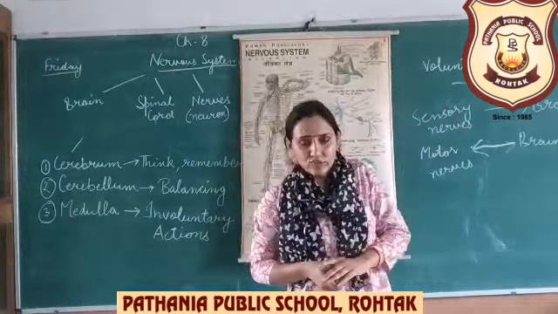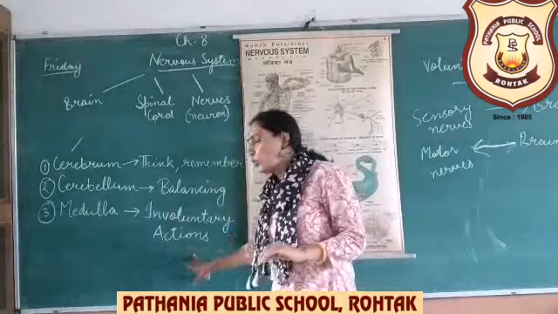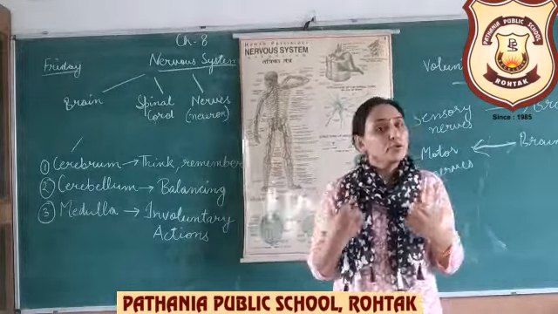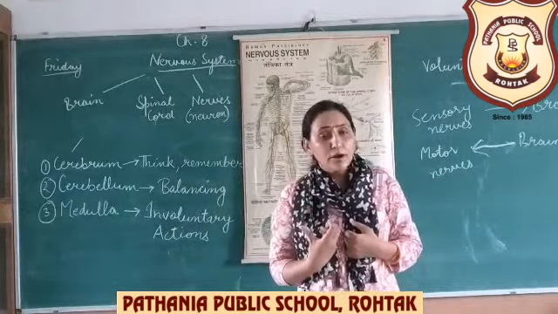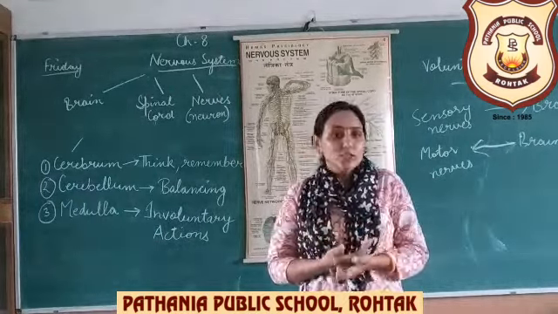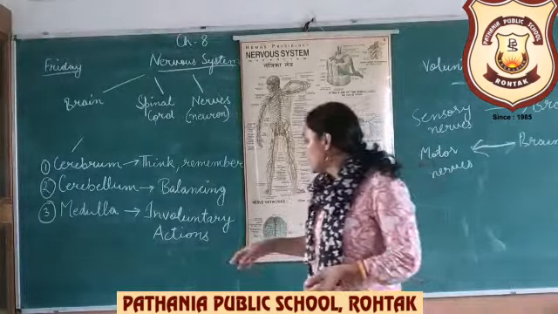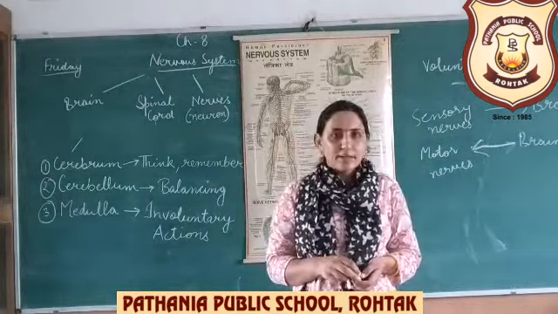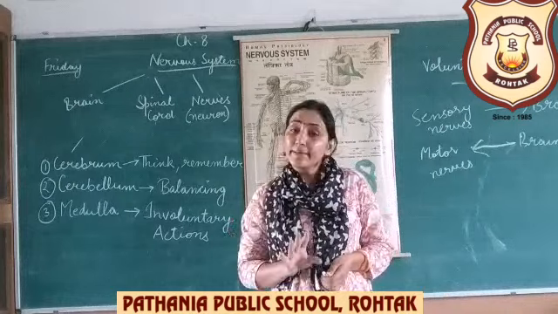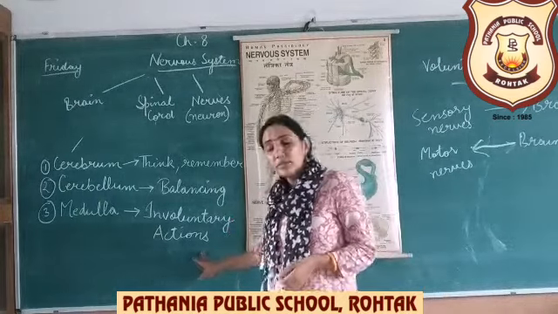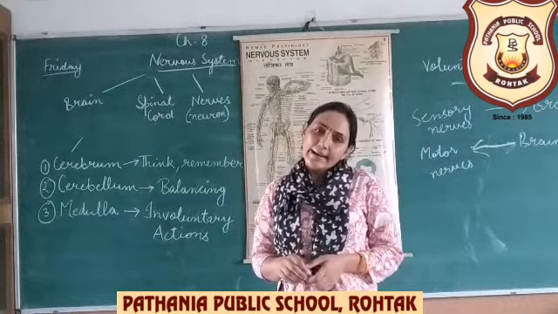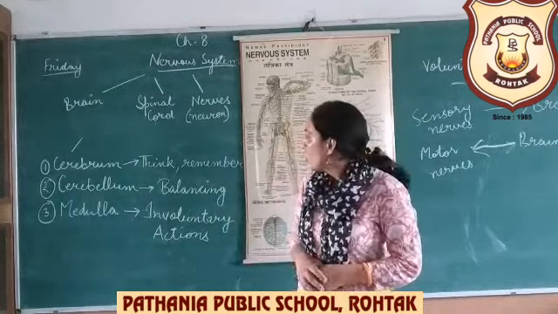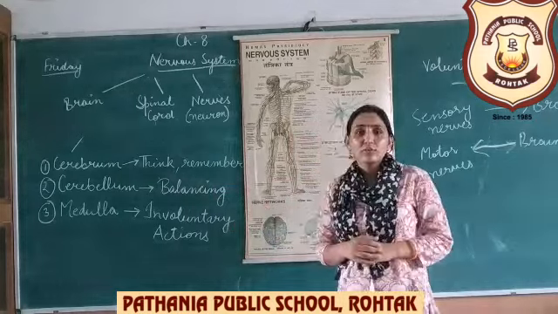And involuntary actions are those actions, as I told you in the medulla also, which are not in our control; you cannot do them even if you want to. Like the heartbeat, like digestion of food, like breathing. So all these are involuntary actions which you cannot control at any cost. They are doing their work smoothly. So that is involuntary actions. So this is all about the nervous system in today's class.